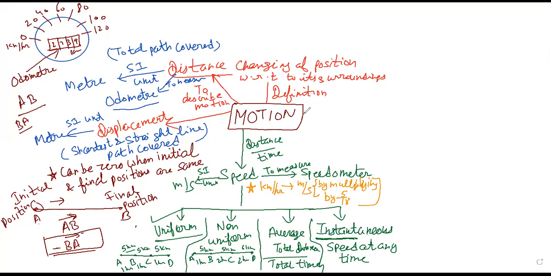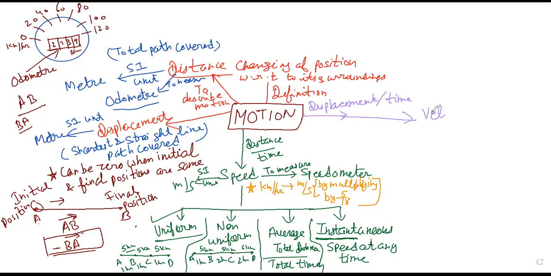Right? Then next we have displacement upon time.